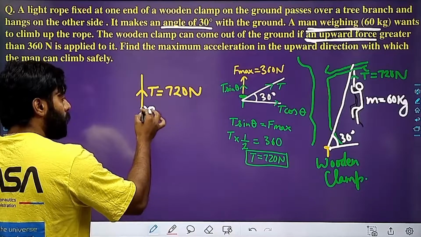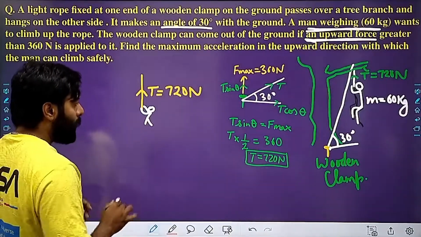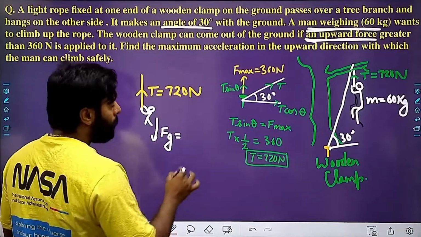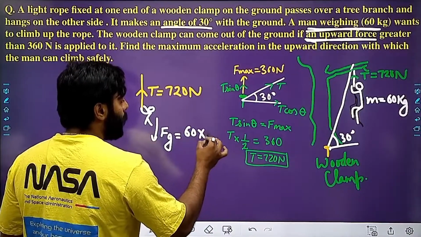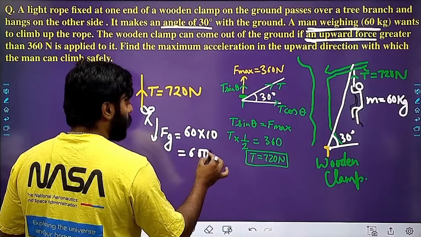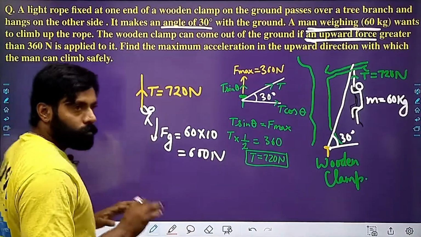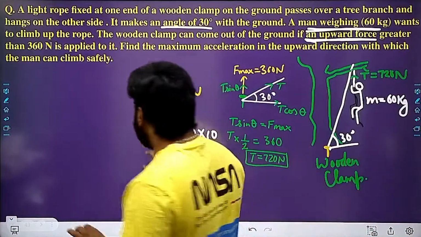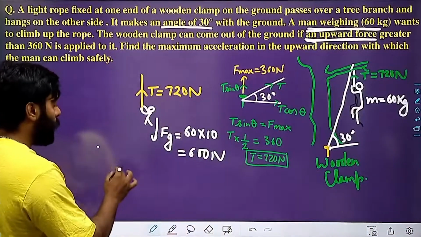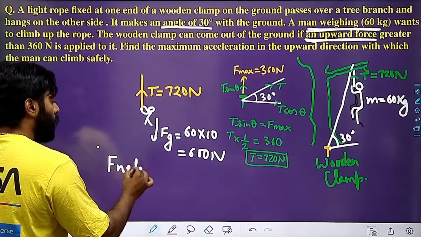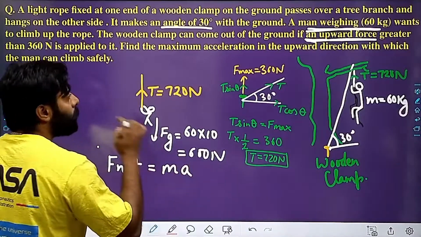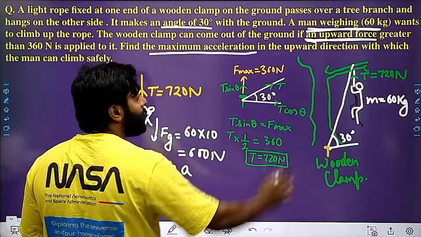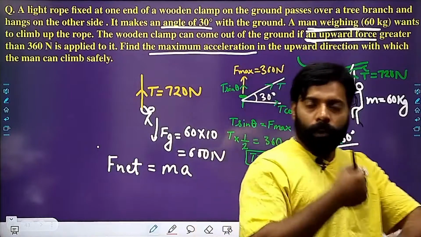Here the person, right, and his weight, gravitational force, will be equal to 60 into 10, 600 Newton, right? So these are the things, and from here you can easily find out the F net acting on that object, which must be equal to mass into acceleration, and you have to find out the maximum acceleration in the upward direction with which the man can climb, right?